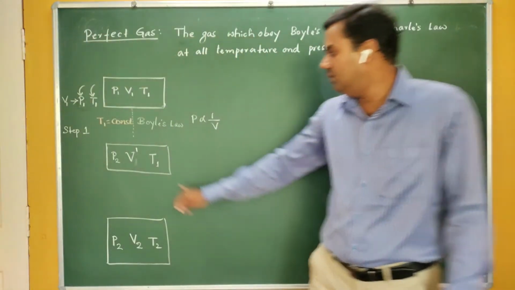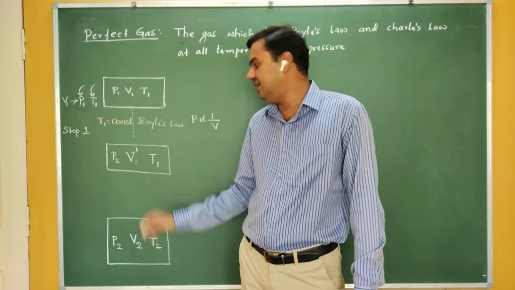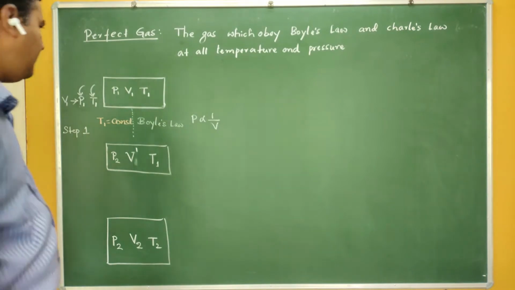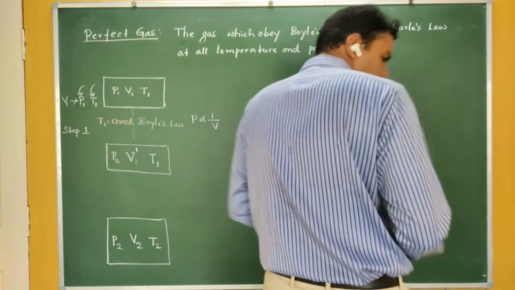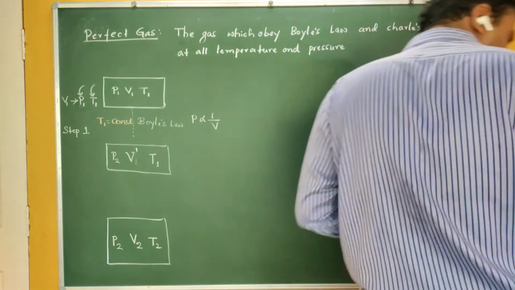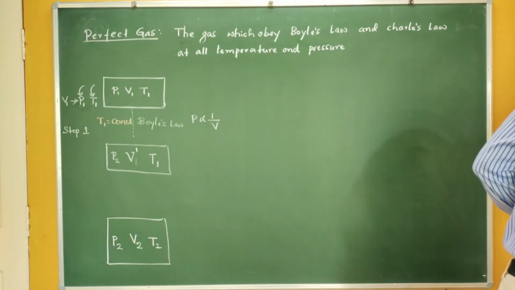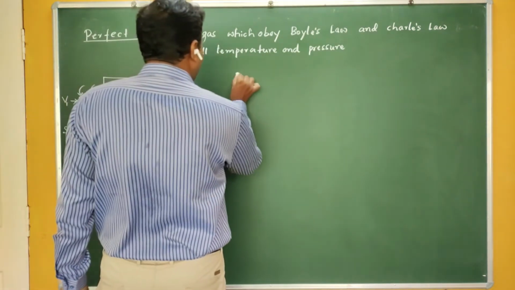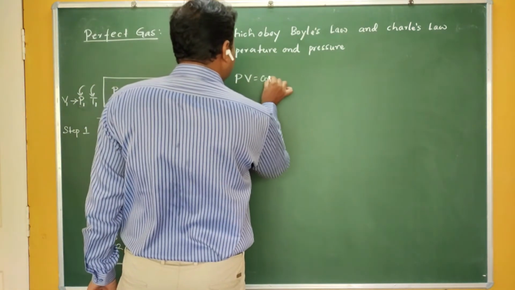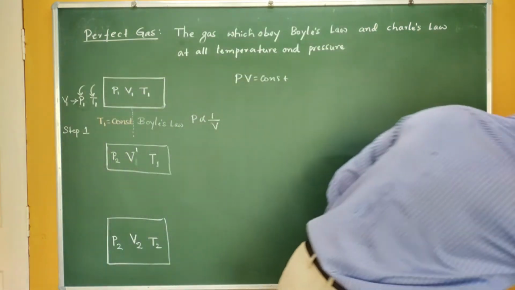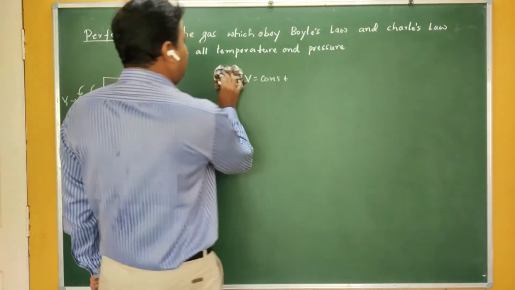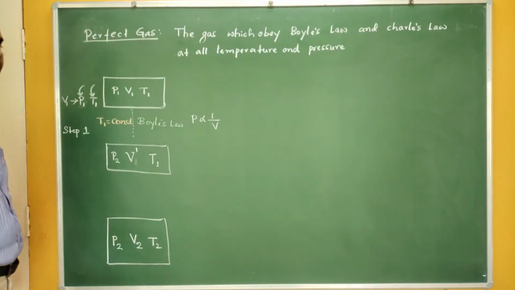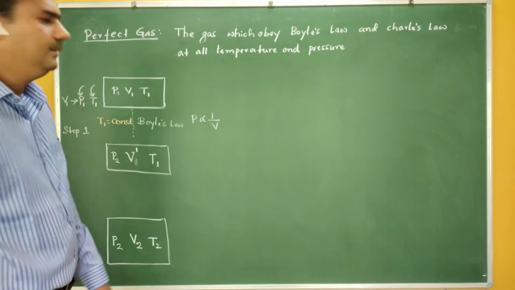Okay, so V dash is the volume of the gas when your pressure is P2 and your temperature is T1. So this is my first step. In the first step, I use Boyle's law. Boyle's law says that pressure is inversely proportional to volume. That means PV is constant. So that is the mathematical form of Boyle's law. If you take any pressure and volume, P1 V1 should be equal to P2 V2.